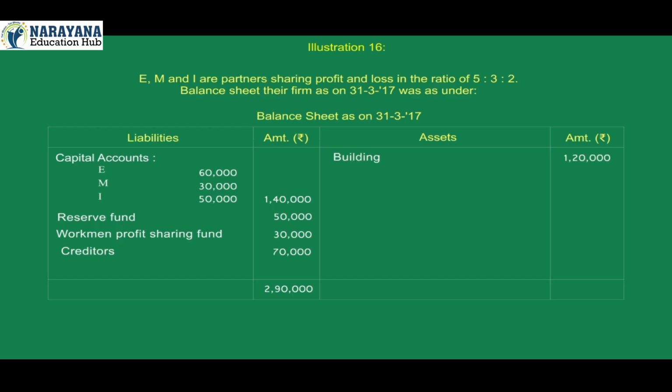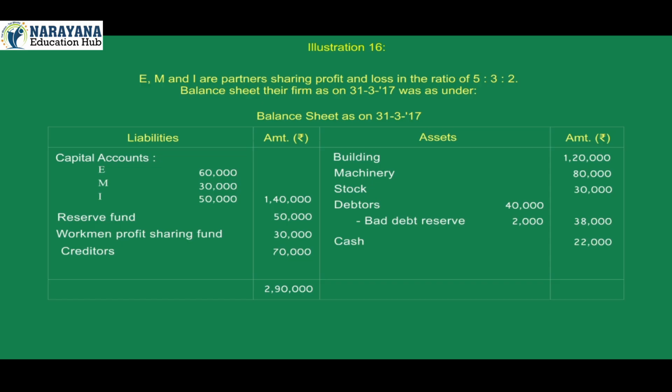On asset side, building 1,20,000. Machinery 80,000. Stock 30,000. Debtors 40,000. Less bad debts reserve 2,000. Total 38,000. Cash 22,000. Total of assets 2,90,000. I retired on 31st March 2017.